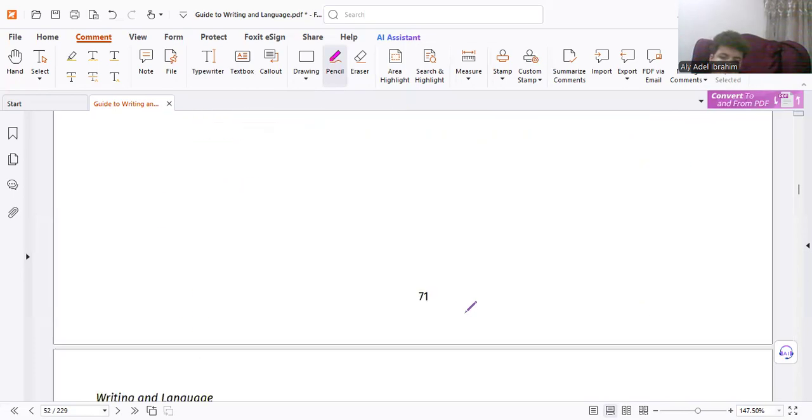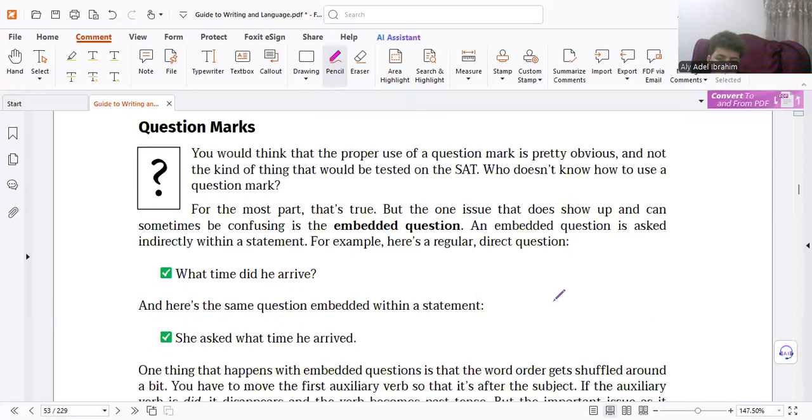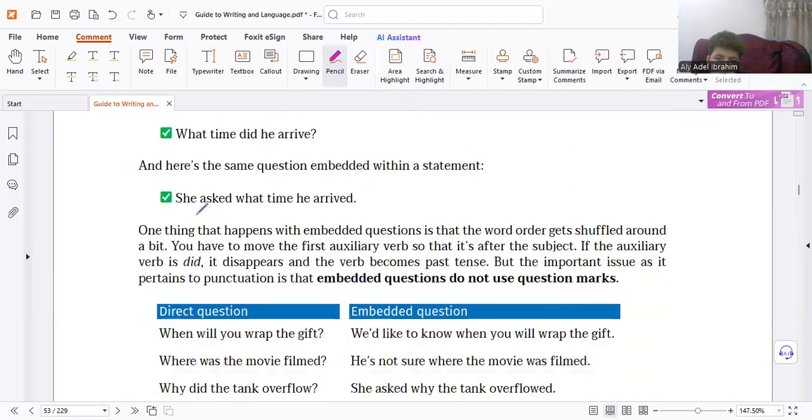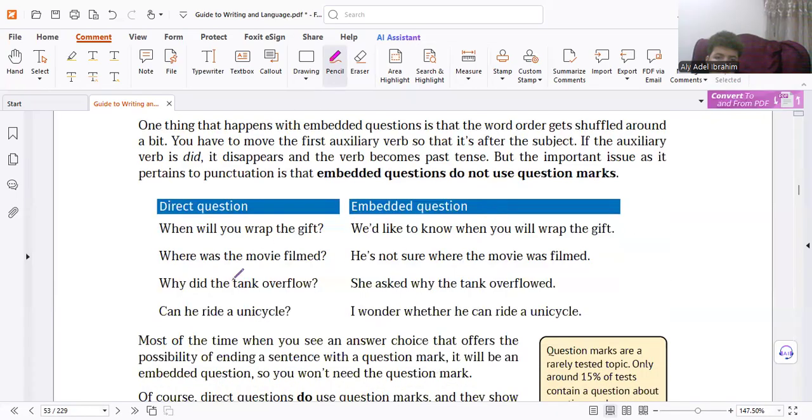So, correct. Question mark, you must check is it a direct question or indirect. So revise the indirect style. Like that. She asked what time he arrived. I'm not asking you. I'm telling you she asked. So it's indirect. So it already has the order of a sentence, subject verb order of a sentence. But here, the order of a question. It's a question mark. This is so easy. So you remember it.